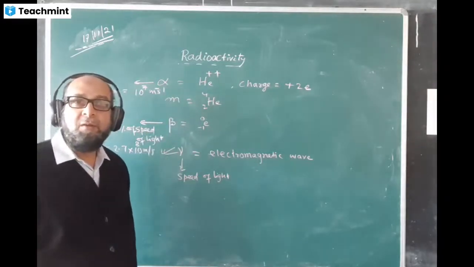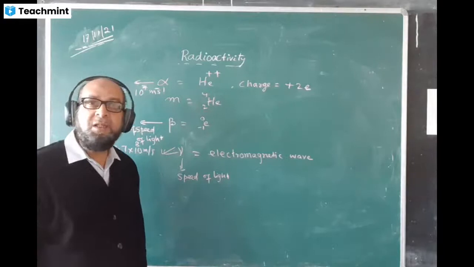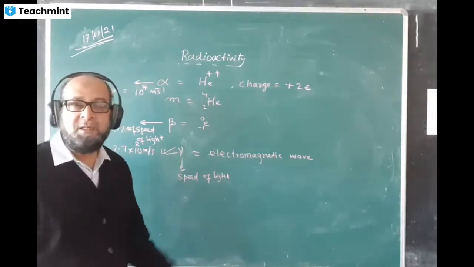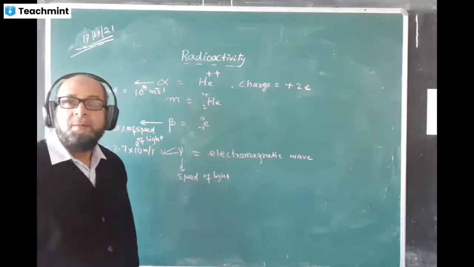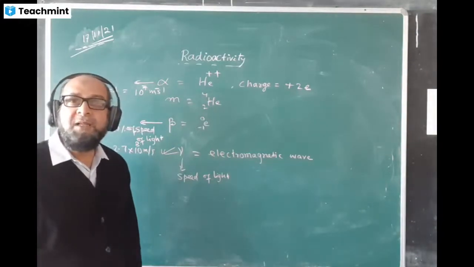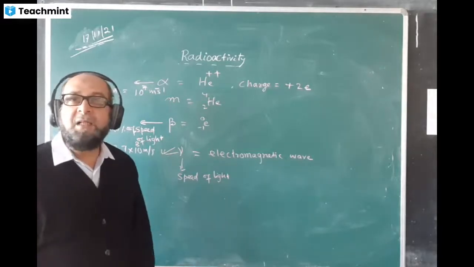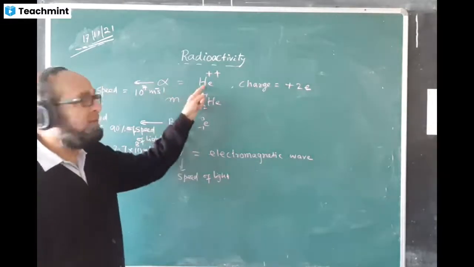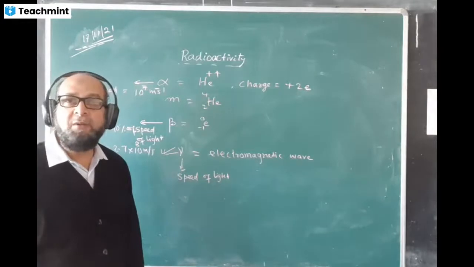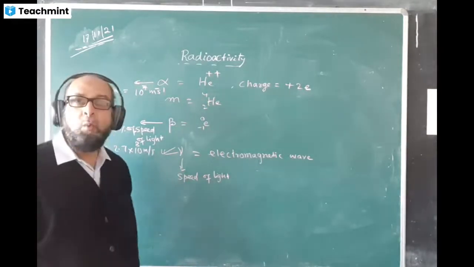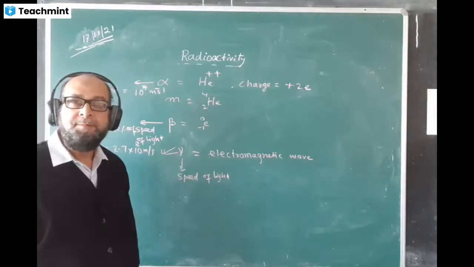Which can travel over a long distance through air? The answer is alpha. Which can travel the shortest distance? Alpha. Which has the highest ionizing power, I mean, to ionize a gas and all, which contains the highest amount of charge? The answer is alpha. So alpha has the highest ionizing power. Which has the lowest ionizing power? Gamma. Very low, almost negligible.